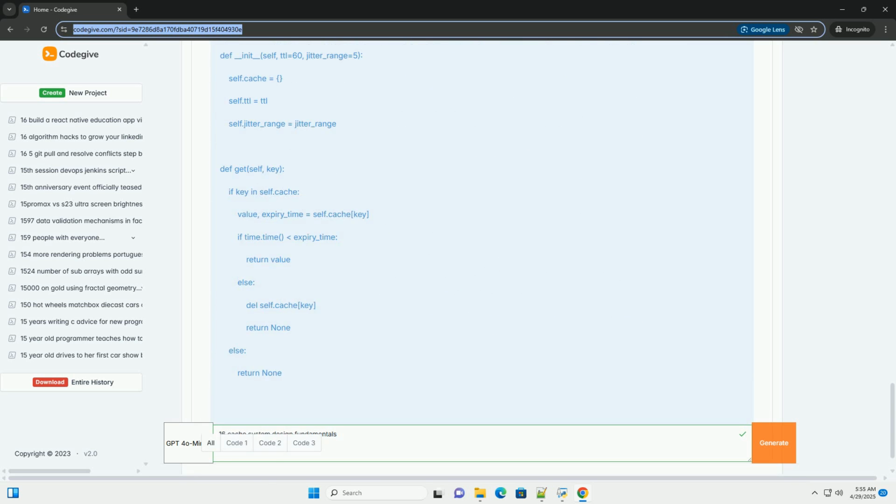Distributed cache: scalable across multiple servers. Ideal for high-traffic applications and data that needs to be shared across multiple processes or machines, for example redis, memcache. Content Delivery Network, CDN: caches static content, images, CSS, JavaScript, closer to users geographically. Choosing the right cache type depends on factors like data size, access patterns, performance requirements, and infrastructure.